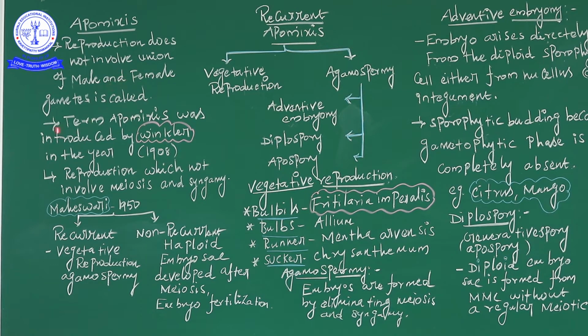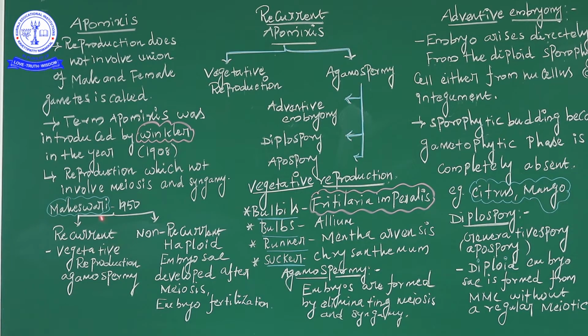Okay, and then the term apomixis was introduced by Winkler in the year 1908. This is very important for the mock question. The reproduction which does not involve meiosis is called syncamy. Already I am saying, syncamy means the true fertilization process.